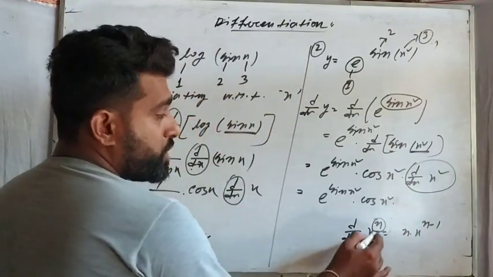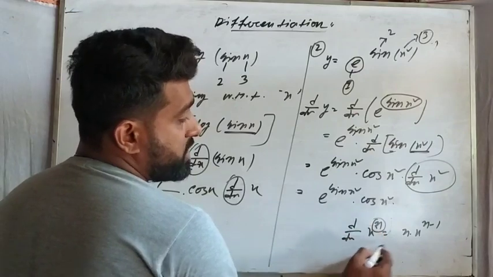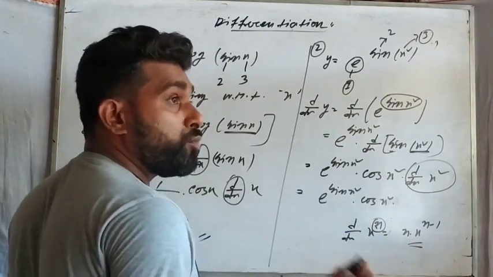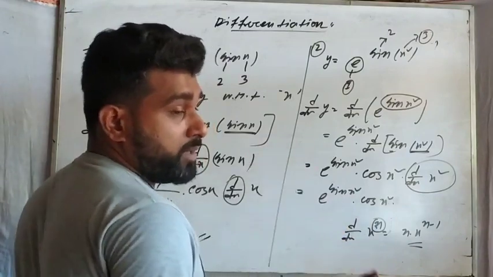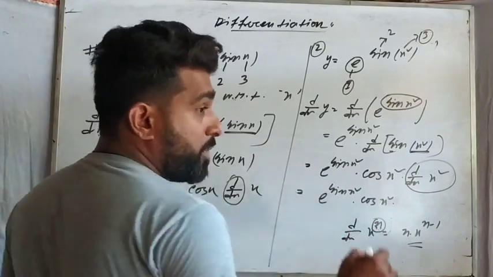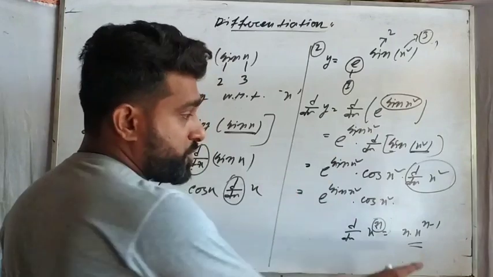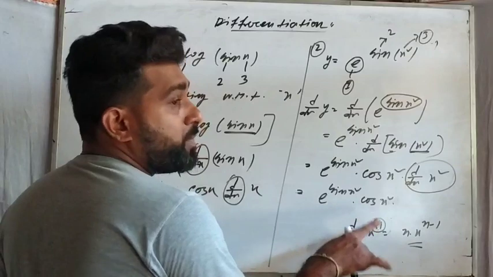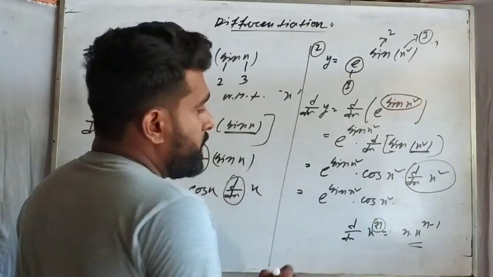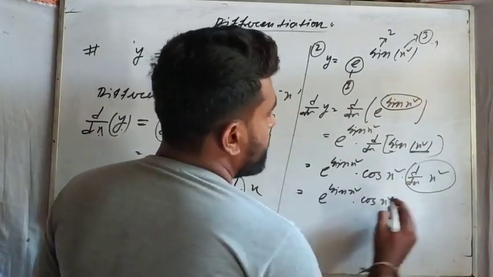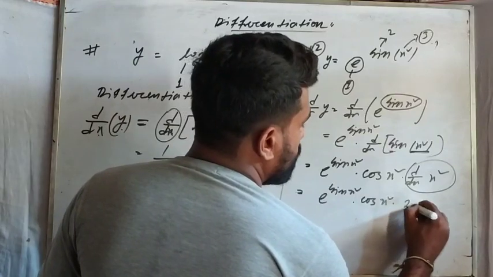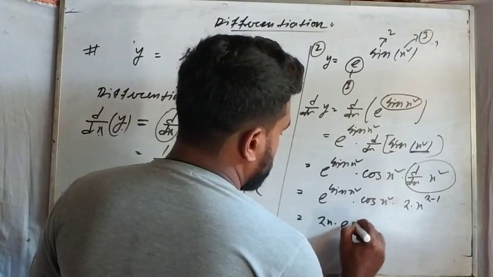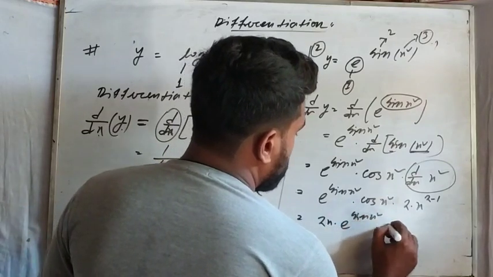ओके, कांस्टेंट पावर होना चाहिए. कांस्टेंट पावर जब होगा तभी ये फॉर्मूला यूज करोगे, याद रखना. रिमेंबर दिस थिंग. हाँ, कांस्टेंट के बिना यहाँ पर कुछ भी वेरिएबल पावर है, देन वी कांट यूज दिस फॉर्मूला हियर. ओके, just if you want to use this formula, then the power should be in the constant form. Okay, so here you can see x square, that is n x to the power n minus 1, 2 into x to the power 2 minus 1, that is twice x e to the power sin x square into cos x square.